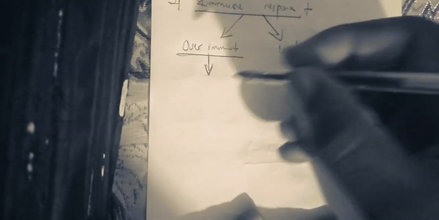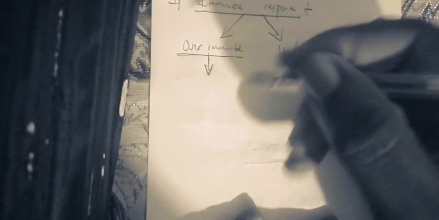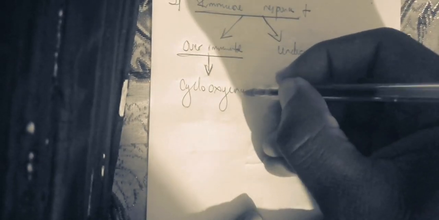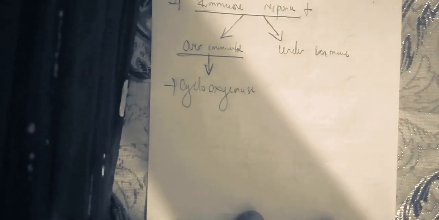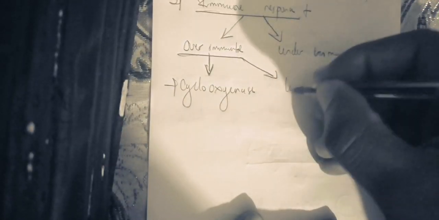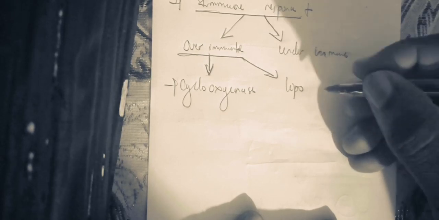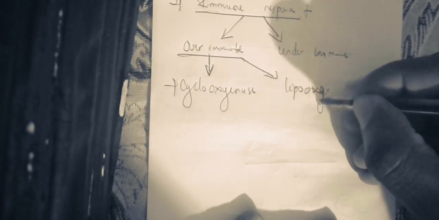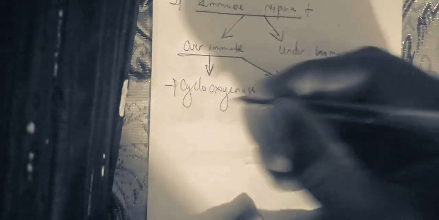You need to know that when you have an immune response, you are going to have cyclooxygenase pathway activation, and you are also going to have the lipooxygenase pathway. So we have two major pathways.